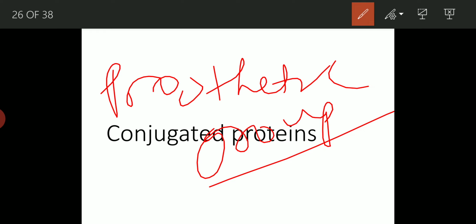Example: ovomucoid, egg white; osteomucoid, bone; and tendomucoid, tendon. Then glycoproteins, these are proteins conjugated with carbohydrates but containing less than 4% carbohydrate. Examples are various enzymes, complement, mucin. Then lipoproteins, conjugated with lipids such as fatty acids, cholesterol, phospholipids. Example: serum lipoproteins, lipoproteins of milk, egg. Then phosphoproteins, conjugated with phosphoric acid. Example: casein, milk; vitelline, egg yolk.